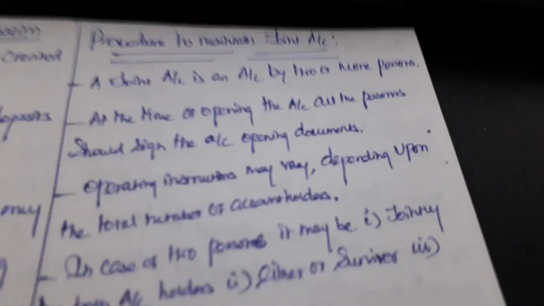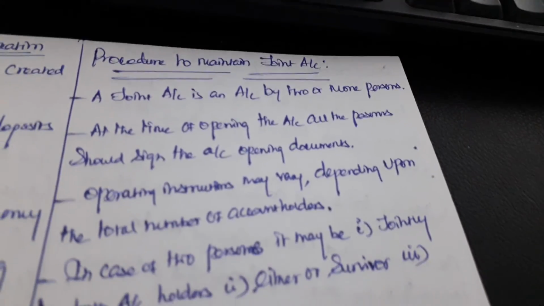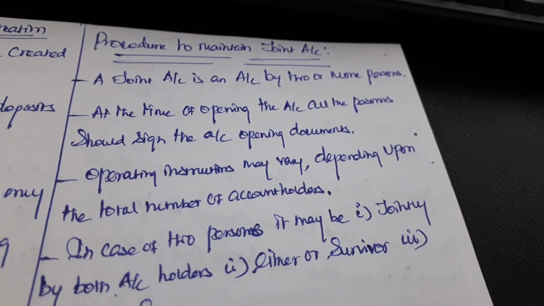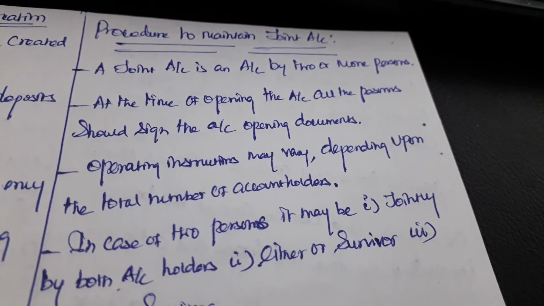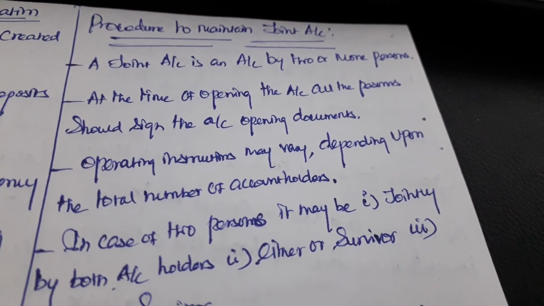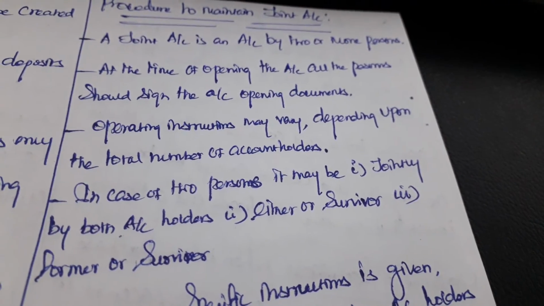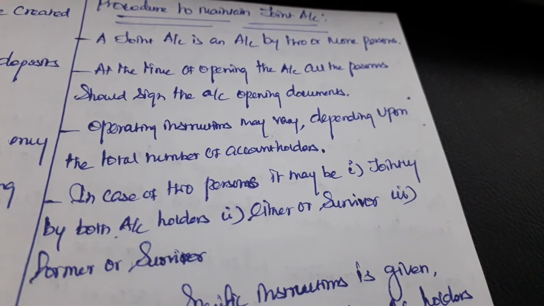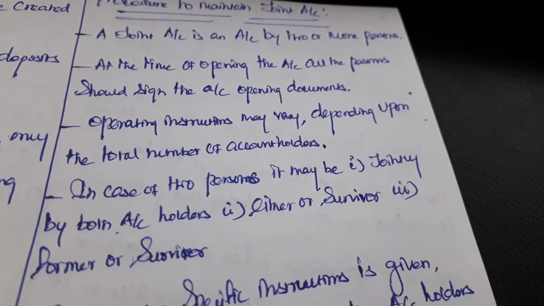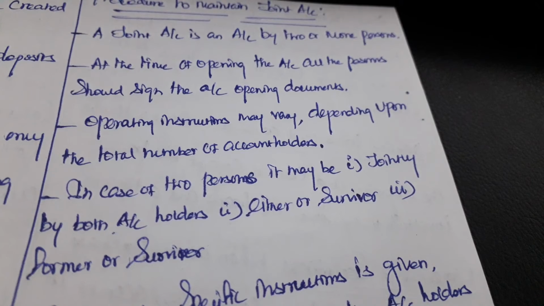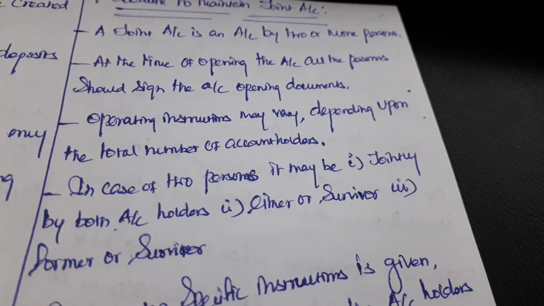Then we need to look at the procedure to maintain a joint account. A joint account is an account held by two or more persons. Two or more people jointly open the account. At the time of opening the account, all the persons should sign the account opening documents. The bank will provide the opening documents, and all of the parties should sign that document.